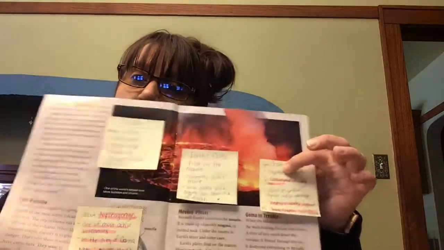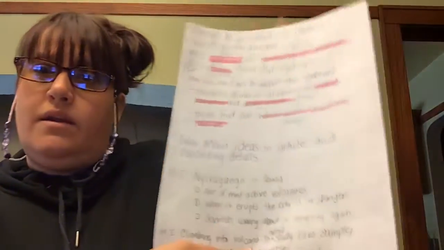So I left that part out about the Earth's plates and floating on a mantle, and when those plates shift, it can create an eruption. I left that out. So I took that information that I had highlighted on these 2 pages, and I came up with my main idea statement of, and again, this is going to be put into complete sentences when I write my final draft, but this is just an outline and notes.